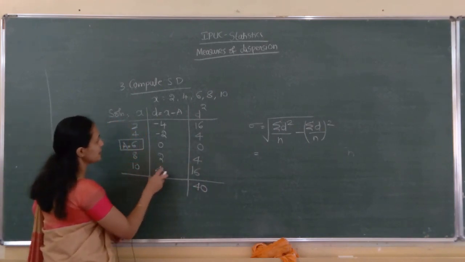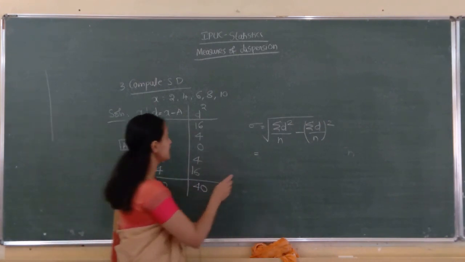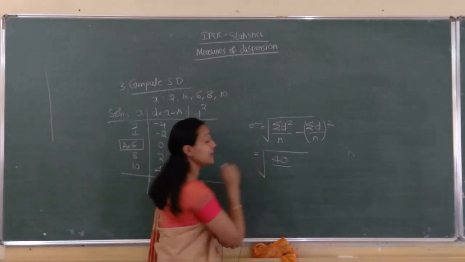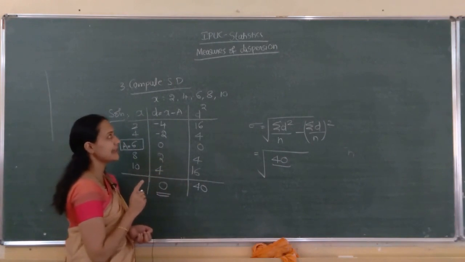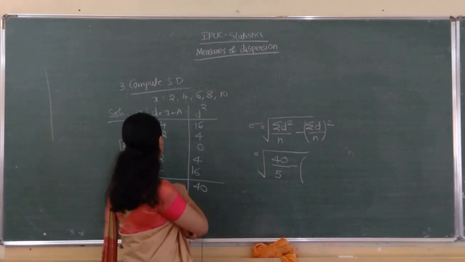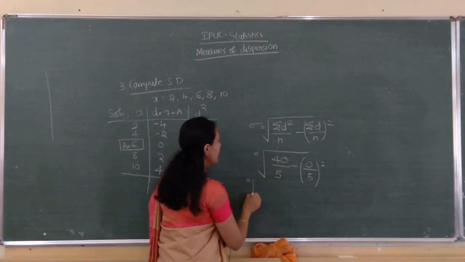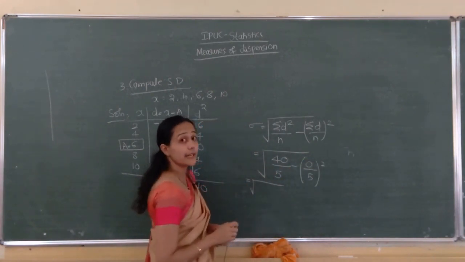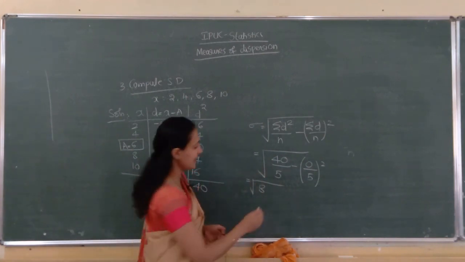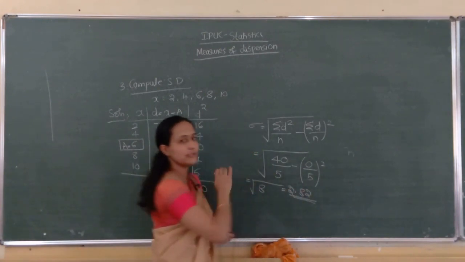Here sigma d how much? Minus 4 minus 2 plus 2 plus 4 is 0. Sigma d is this one. Sigma d square is 40, divided by number of observations. How many observations are there? 5 observations, minus sigma d. Sigma d is 0, and 0 divided by anything is 0 itself. 40 divided by 5, 8. Root 8. Answer is 2.82. The unit is not given.